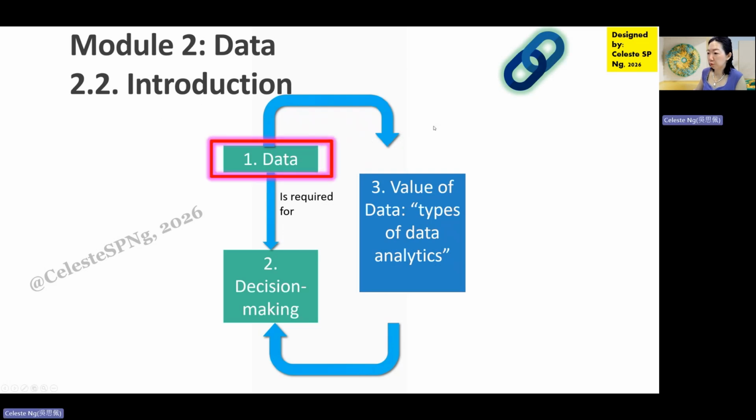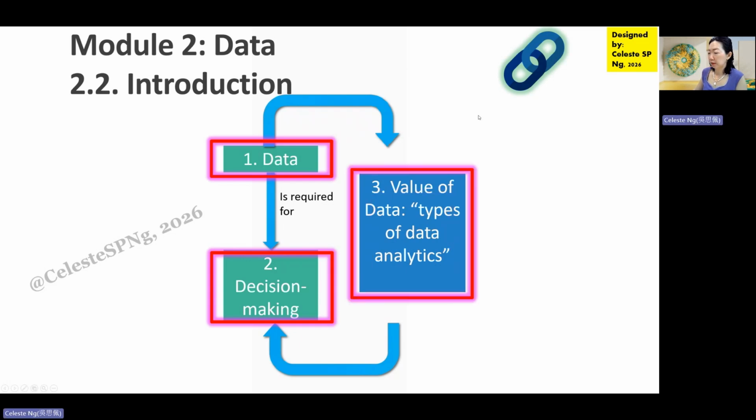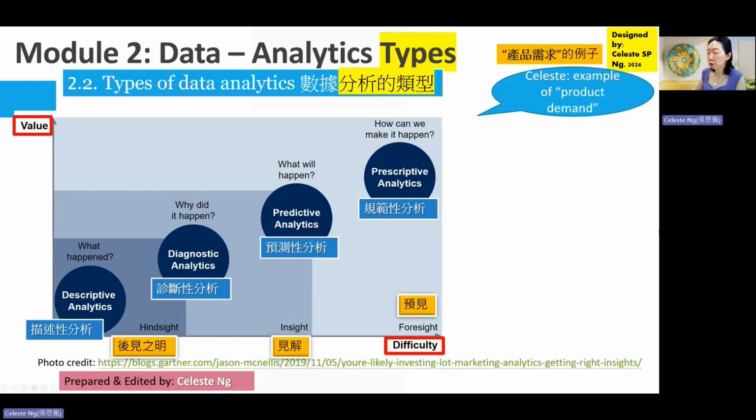Data is required for decision making, and the type of decision that we can make will depend on how impactful that data is, and how impactful that data is will depend on the type of data analytics that we are going to carry out on our data.